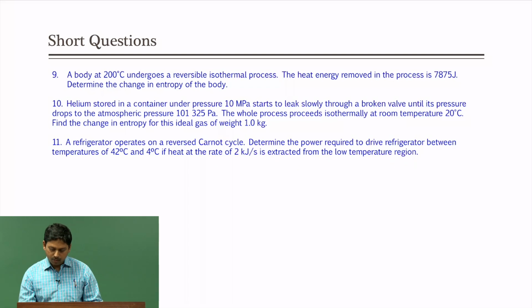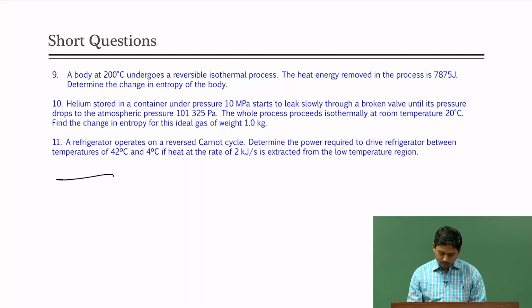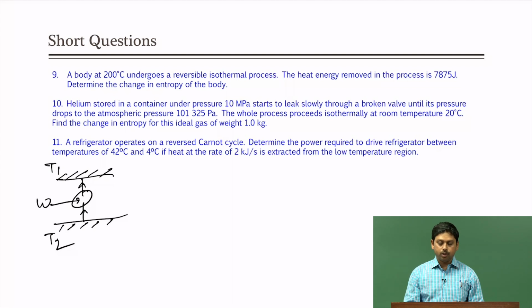Now, in order to understand this particular question, let us draw this. A refrigerator operates on a reverse Carnot cycle, so the Carnot cycle has to be reversed, which means that now it will take the heat from the low temperature reservoir and throw the heat to the high temperature reservoir. Let us call it T1 and T2, and we know that we need work done, otherwise it is not possible. Power is nothing but work done per time. So first we have to calculate the work done. We need the power required to drive this between 42 degree and 4 degree centigrade if heat at the rate of 2 kilojoule per second is extracted.